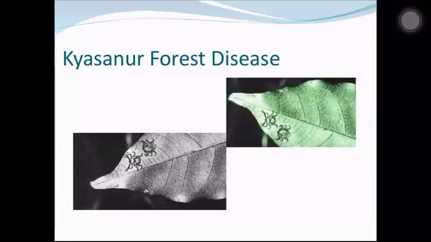Now, there are four principal diseases we will see in detail: one is KFD, one is Japanese encephalitis, followed by yellow fever and chikungunya. KFD and JE, that is Japanese encephalitis, I will be presenting in this PPT. Yellow fever and chikungunya, I will give in the next PPT or next discussion.